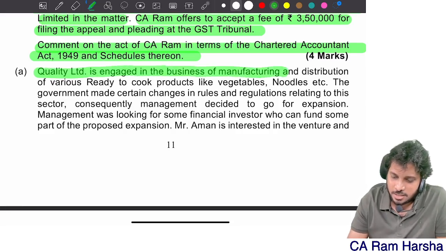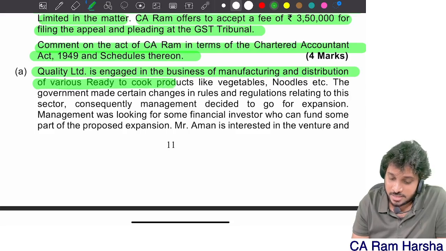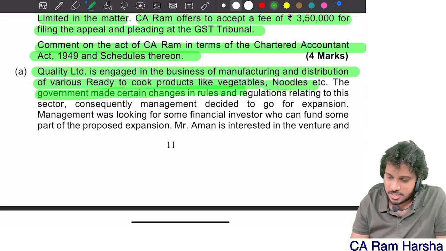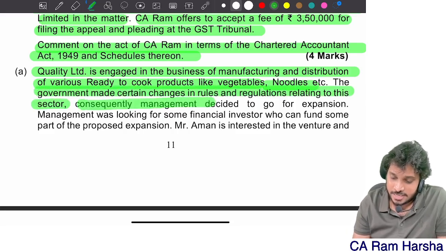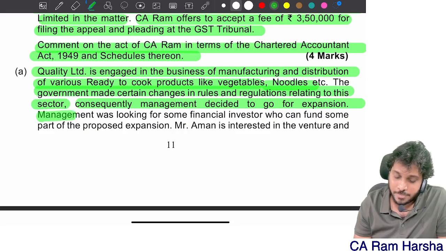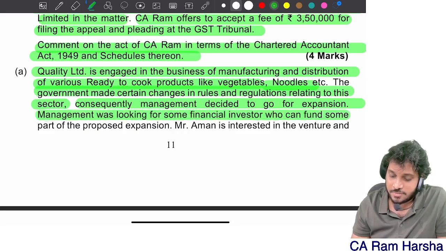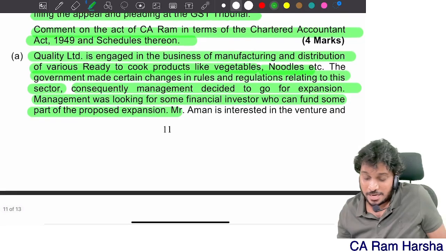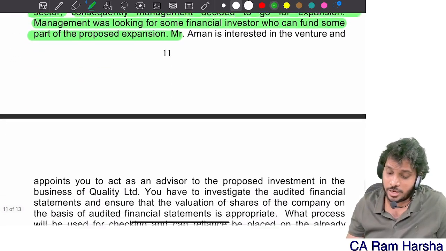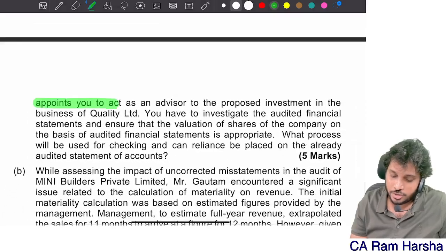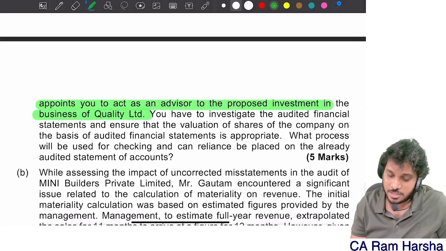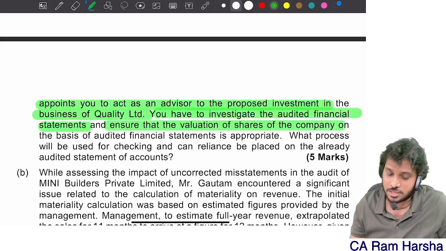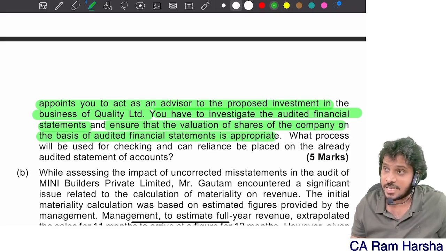Quality Limited is engaged in the business of manufacturing and distribution of various ready-to-cook products, vegetables, noodles, etc. The government made certain changes in the rules and regulations relating to this sector. Consequently, management decided to go for expansion. Management was looking for some financial investor who can fund some part of the proposed expansion. Amman is interested in the venture and appoints you to act as an advisor to the proposed investment in the business of quality. You have to investigate the audited financial statements and ensure that valuation of shares of the company on the basis of audited financials is appropriate.